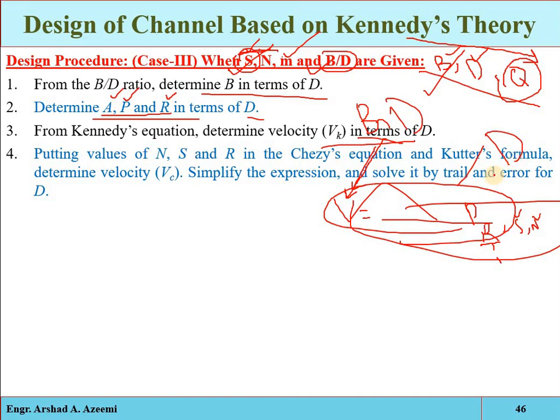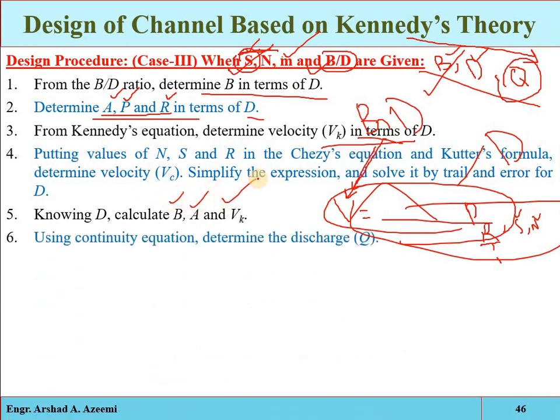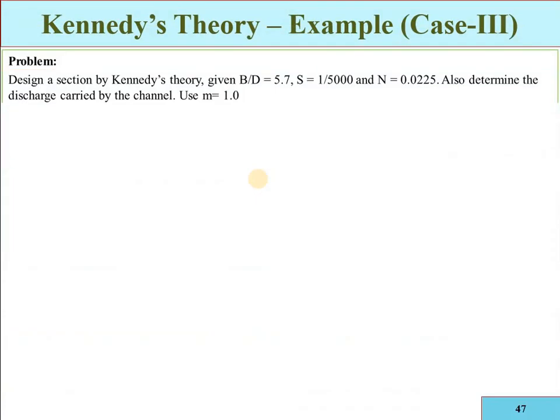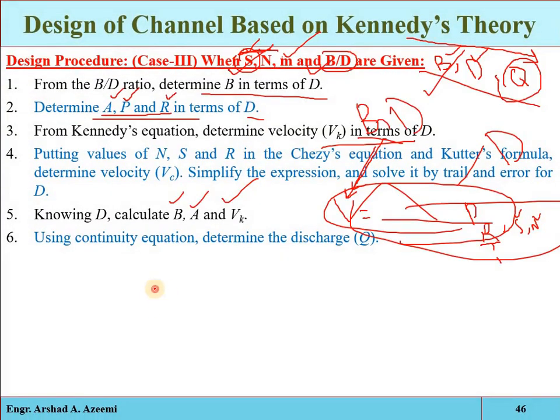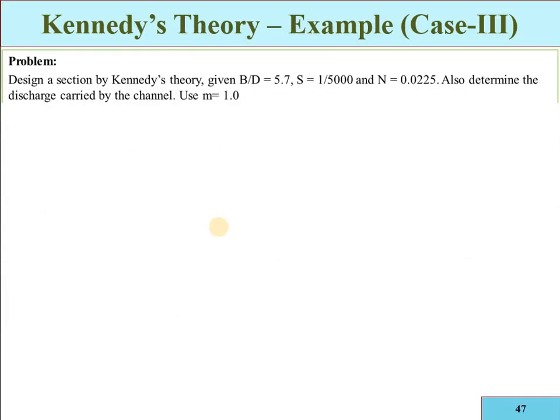So we will get the value of D. Once we get that value, back calculate the bed width, the area and the critical velocity. Then using the continuity equation, once you have the area and the velocity, you will get the discharge. Clear?